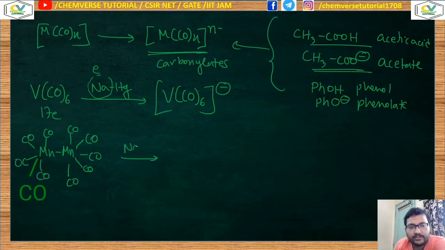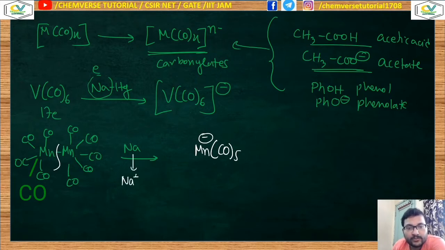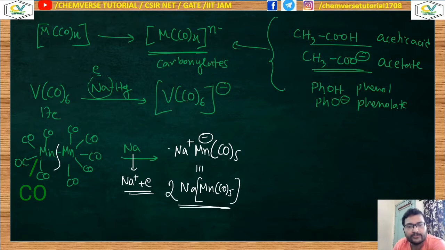Now if it is treated with some sodium, that means the alkali metal, you can think that this bond will be cleaved and it will produce MnCO5 minus. Two equivalents of this will be produced. And one more thing, sodium metal gives an electron after this kind of ionization. So in the medium there will be Na plus, and the molecule will look like NaMnCO5. Two equivalents of this will be formed.